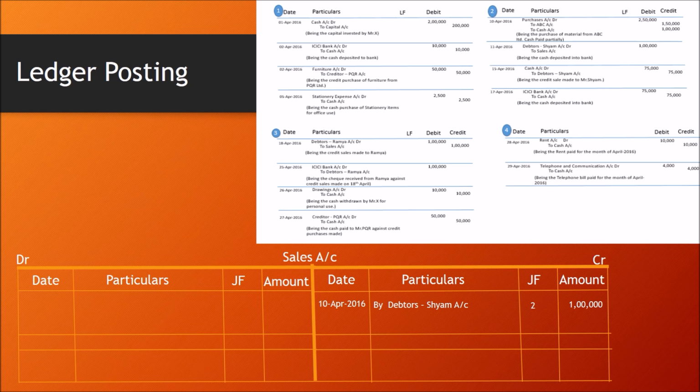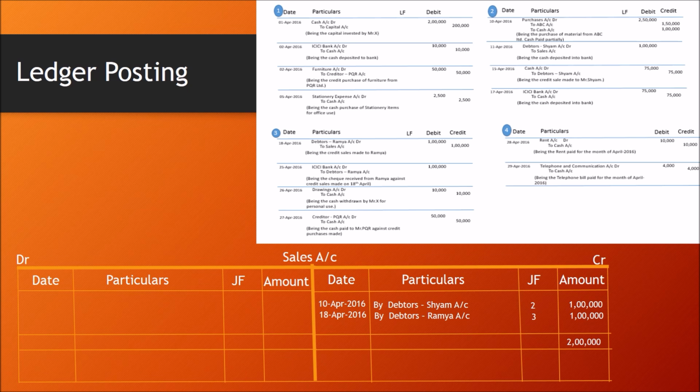Once the data is posted, sales account is credited with 1 lakh, and there is one more sales transaction, which is on page number 3 and transaction number 1, debtors Ramya to sales account. Again, sales account is credited here. I am recording this transaction: 18th April, by debtors Ramya account, journal folio 3, amount is 1 lakh.